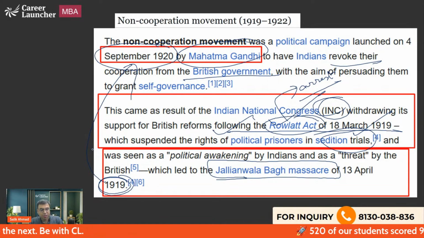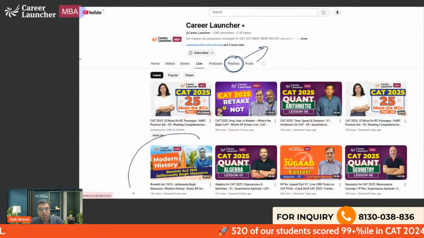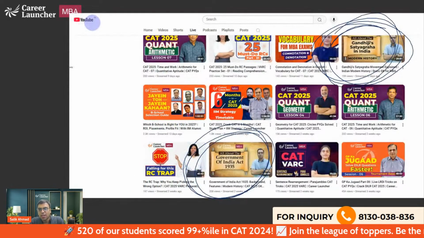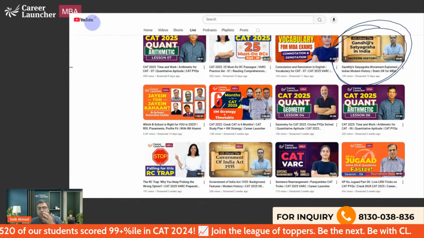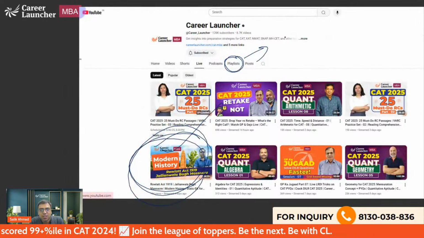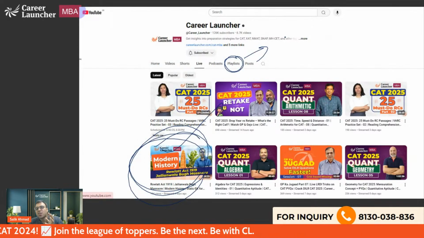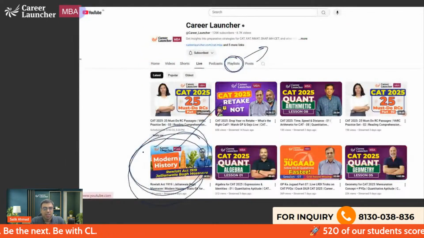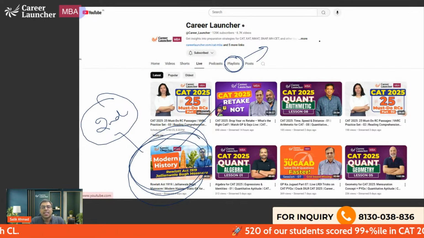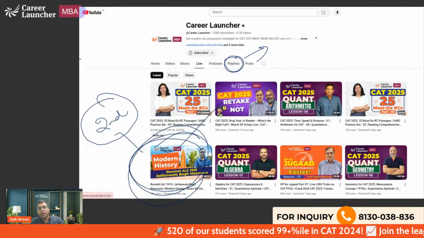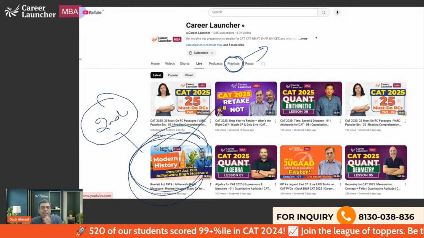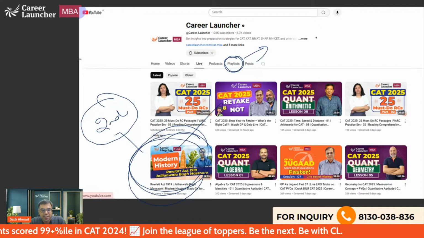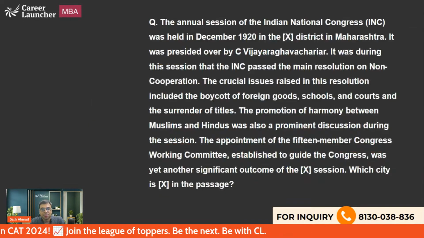That is why I have told you, first go and watch the Rowlatt Act and Jallianwala Bagh massacre class. Then watch the Gandhi Satyagraha class also. First see this, then watch this, and then watch today's class. So it will be in sequence order and it would be easy for you to understand. So do this first. First I am writing, then second, this one you should watch, and the third one, the current class. Because then only you will be able to understand it in chronological order. History is all about studying it in chronological order, right? That is what you should know.